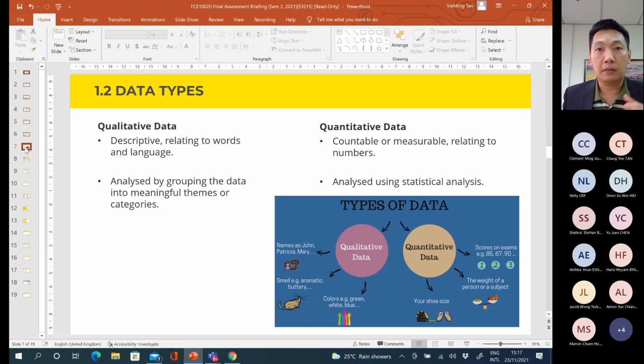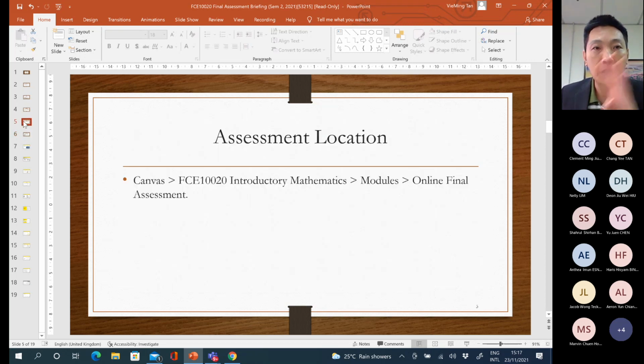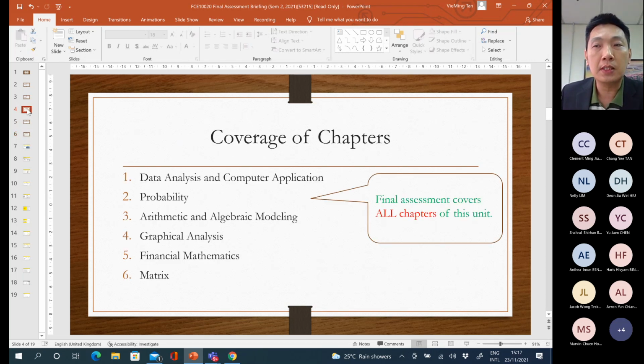So far, any questions related to the final assessment, the coverage, how to attempt the assessment? Sir, do we have subjective questions for the final assessment, like paper 2 or something? No, all of the 40 questions are multiple choice questions, just like what you did for your online test 1.